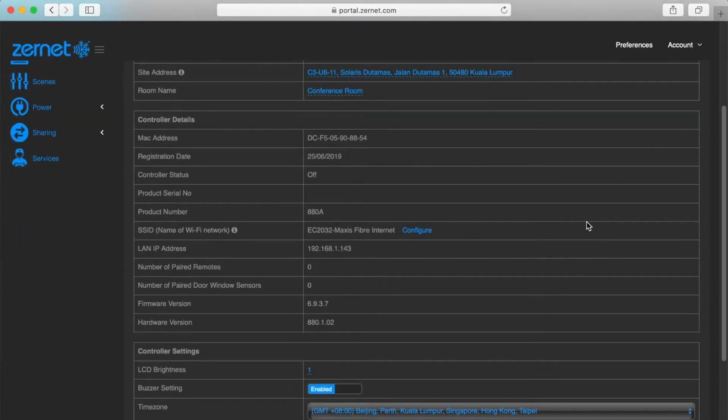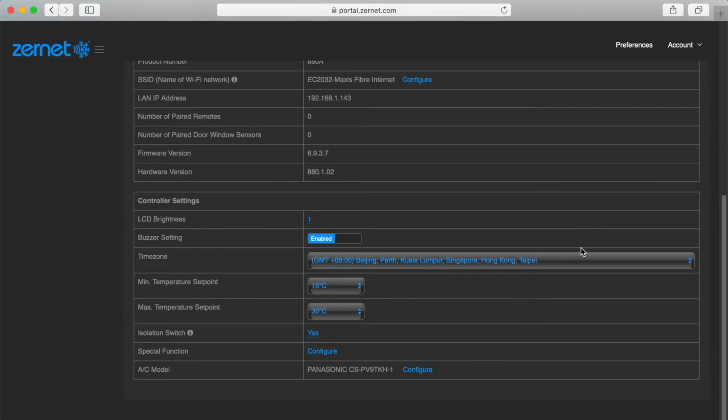Scroll down to the bottom of the page to find AC model. You will see the current air conditioner brand and model. Click Configure.